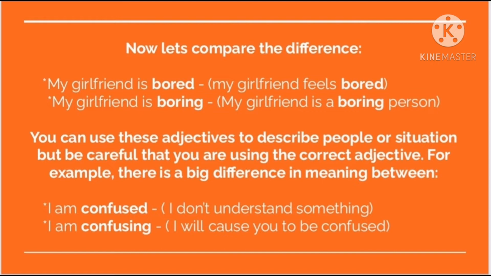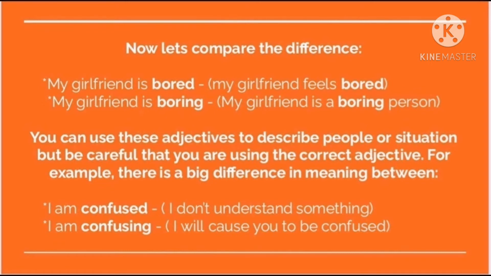Now let's compare the differences in the following sentences. The first sentence, my girlfriend is bored, which means my girlfriend feels bored. The word bored expresses the feeling of the girlfriend. Likewise, in the second sentence, my girlfriend is boring, which means my girlfriend is a boring person, which describes the girlfriend. You can use these adjectives to describe people or situations, but be careful when you use them.